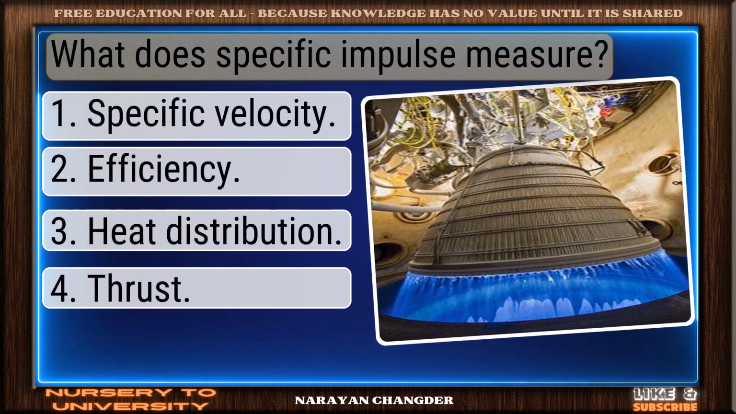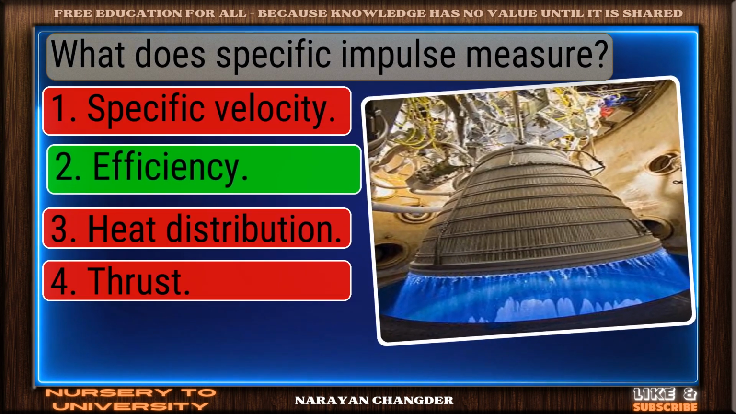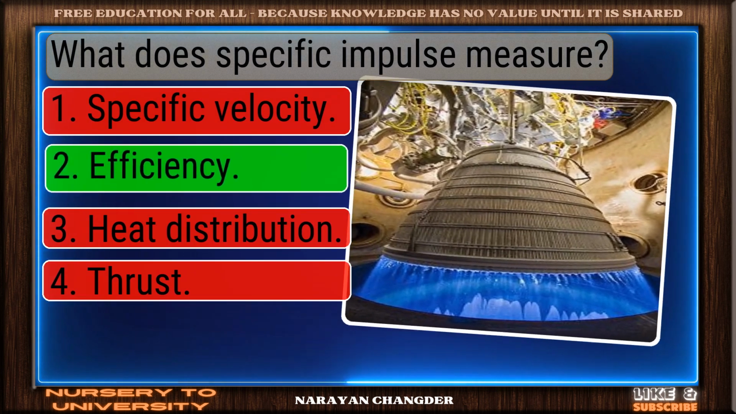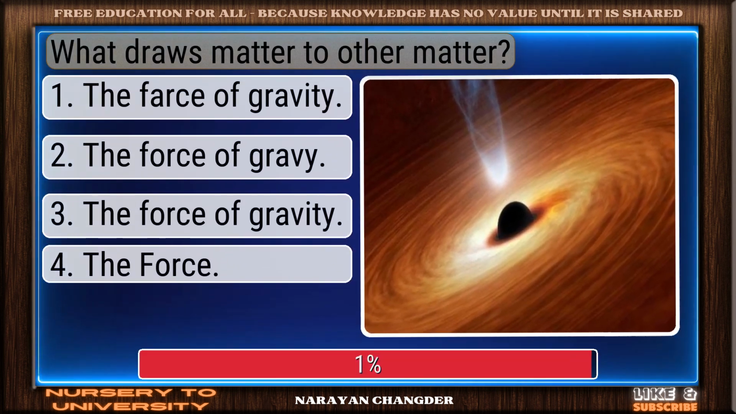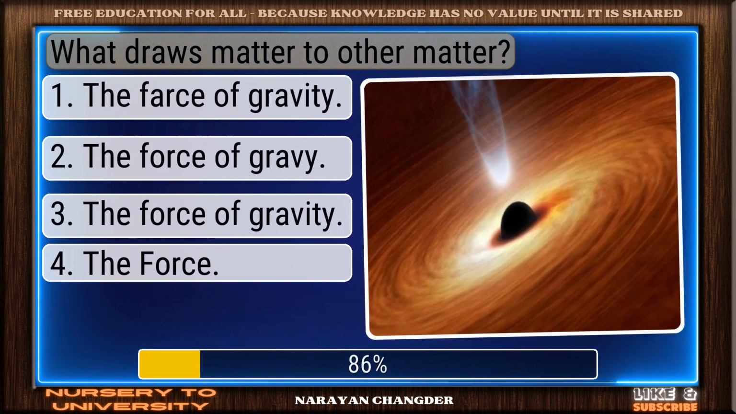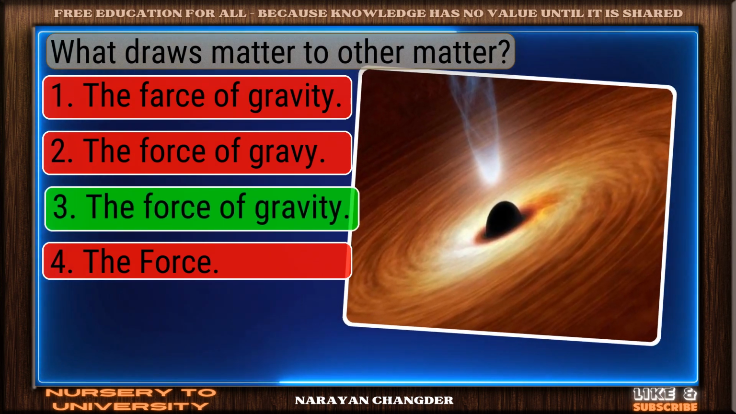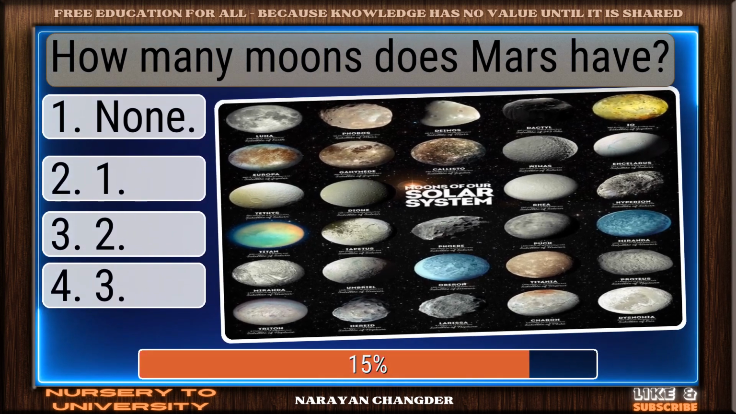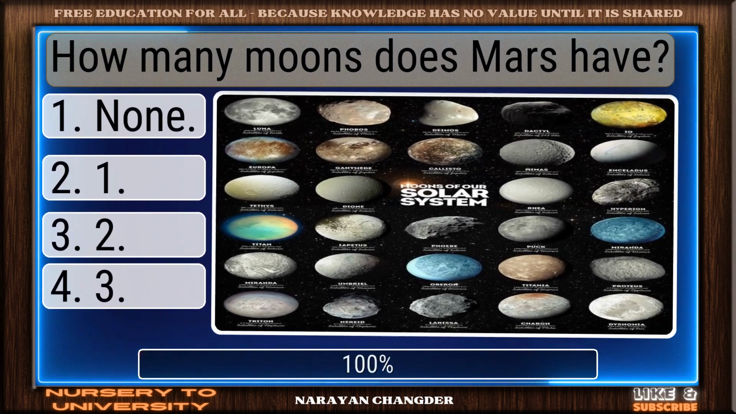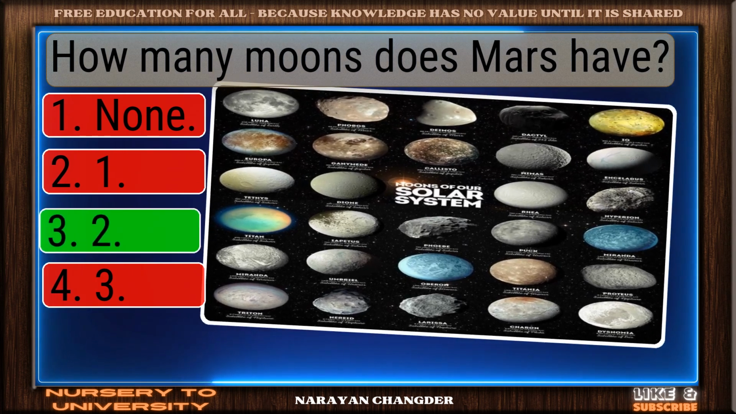What is specific impulse a measure of? Valid point. Efficiency is true. What draws matter to other matter? Good thinking. The force of gravity is the right answer. How many moons does Mars have? Great thinking. 2 is the right choice.